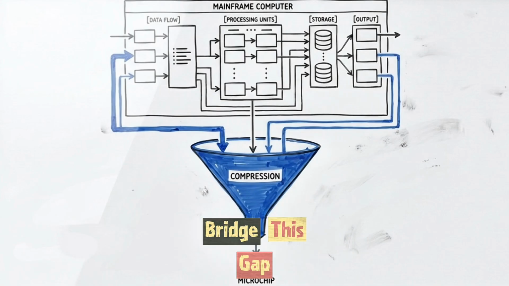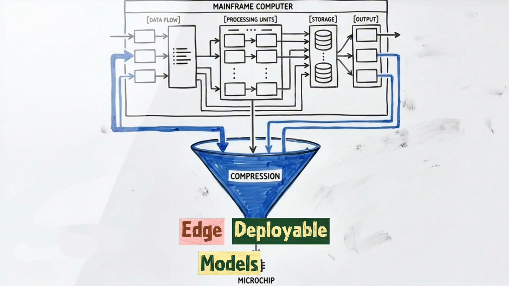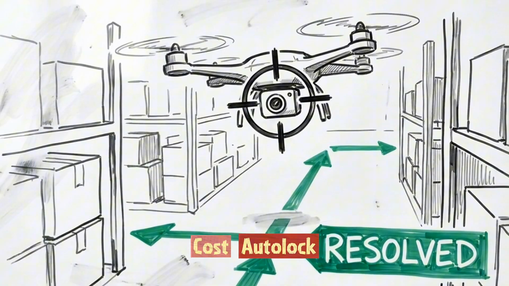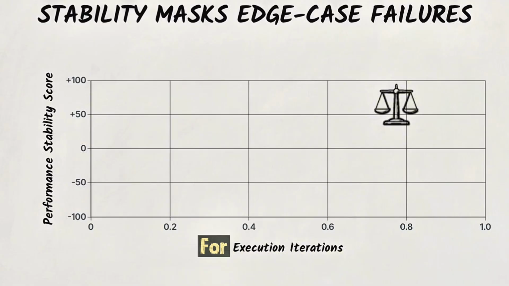To bridge this gap, developers use distillation to compress the logic of these slow reasoning networks into compact, edge-deployable models that react instantly. Success in production depends on resolving this latency cost bottleneck without losing the reasoning depth required for autonomous work. Evaluation must also account for stability.